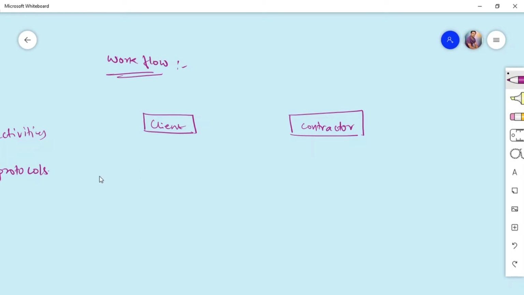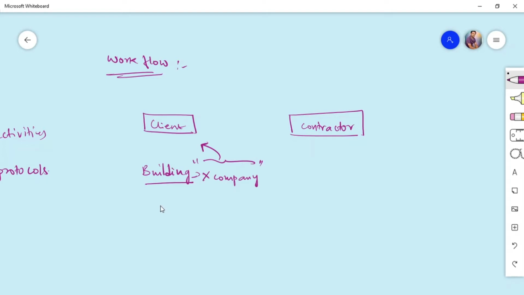In this example, let's say a building is owned by an X company. In the building owned by X company, they are the client, and they will have several activities. They need HVAC maintenance. HVAC is an AC system that has to be maintained periodically.